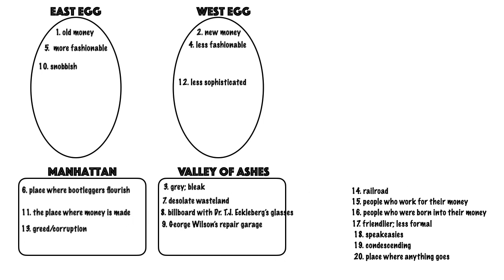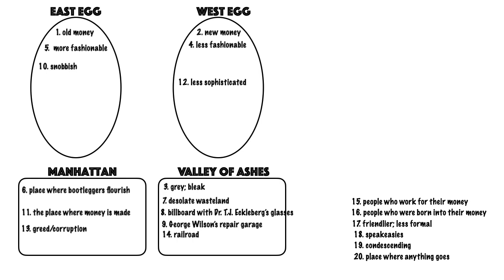The place where there is greed and corruption would be Manhattan, because again, that's where all the business deals are taking place. You could make the argument that East Egg is full of greed and corruption as well, or really kind of any of these settings during the time period of the 1920s, but it kind of most belongs in Manhattan. The railroad, of course, is in the Valley of Ashes. It goes right through the Valley of Ashes to get into Manhattan.